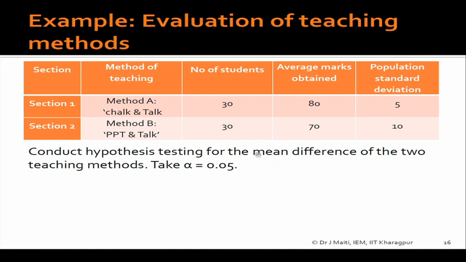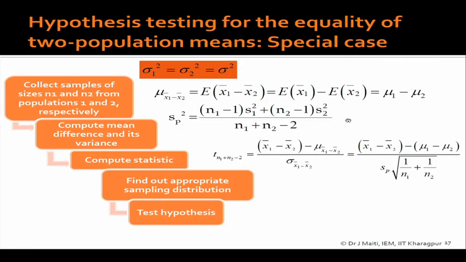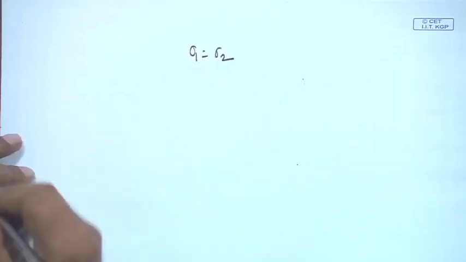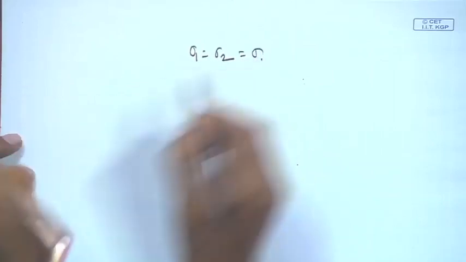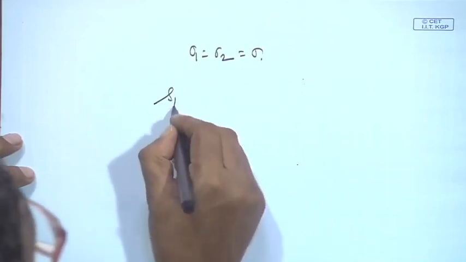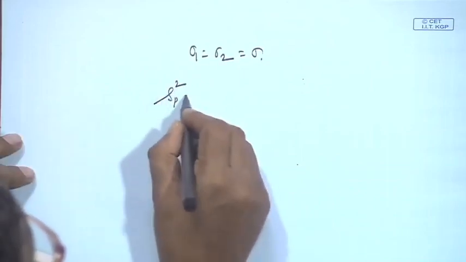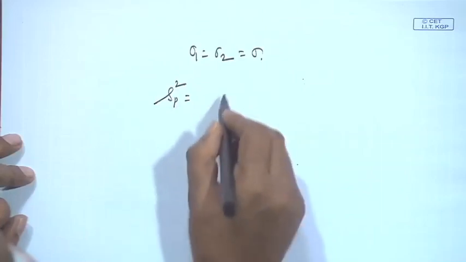No, here we are basically doing the difference between 80 and 70, that is the mean difference, and considering population standard deviations 5 and 10. Now, you come to the special case. What is the special case? Sigma 1 equal to sigma 2 equal to sigma. This time you will use S_P squared, that is the pooled variance, and the rest of the things remain the same.